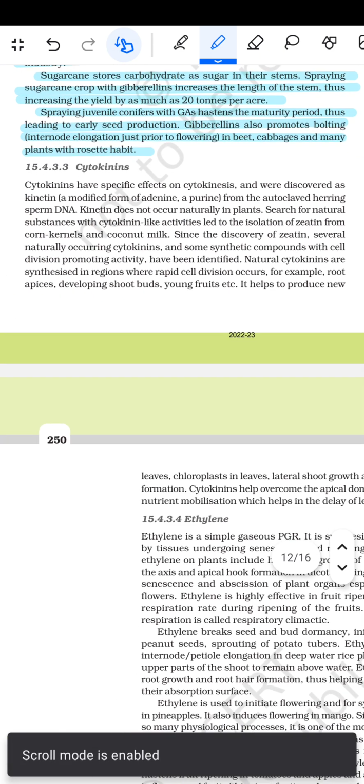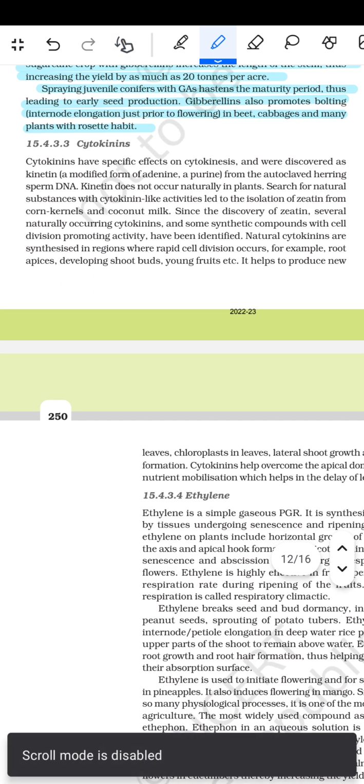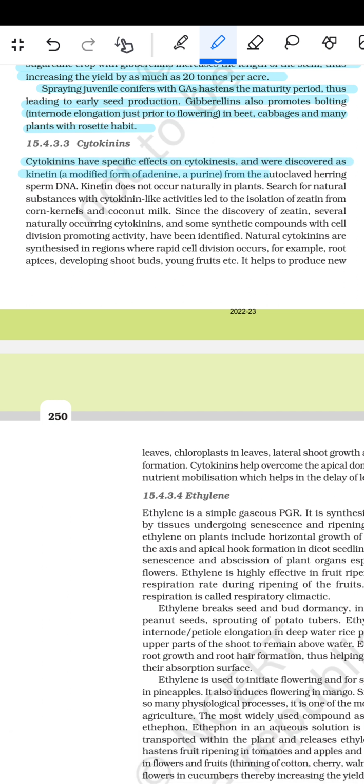Next come phytokinins. Phytokinins have specific effects on cytokinesis and were discovered as kinetin, a modified form of adenine, a purine, from autoclaved herring sperm DNA. Kinetin does not occur naturally in the plant. Search for natural substances with kinetin-like activities led to the isolation of zeatin from corn kernels and coconut milk.